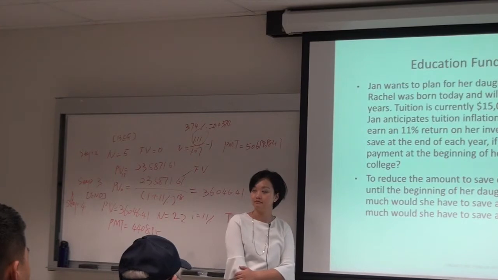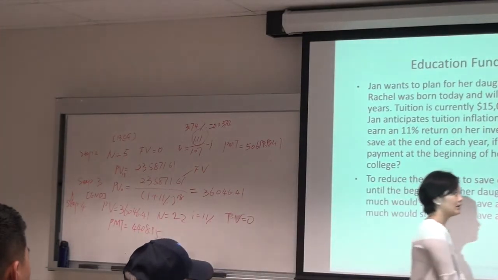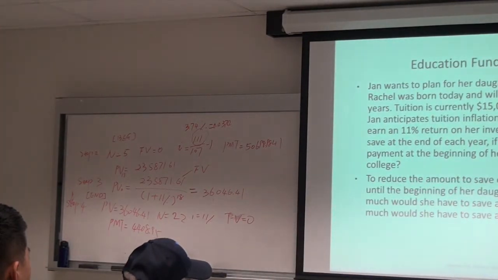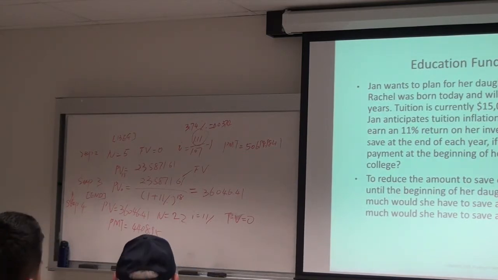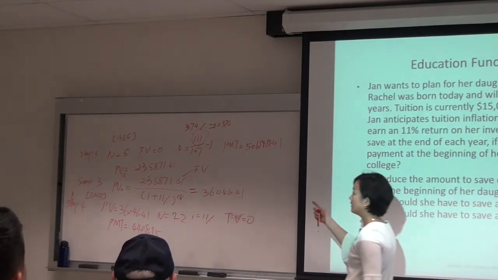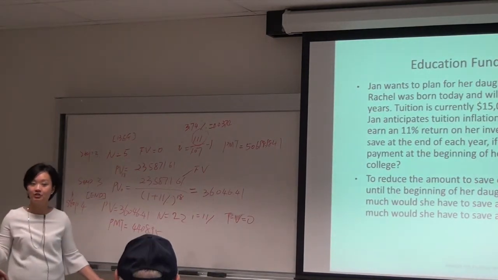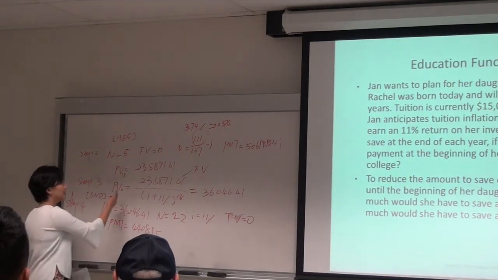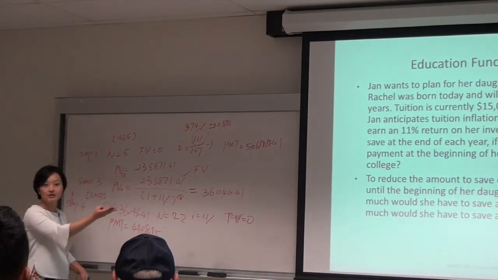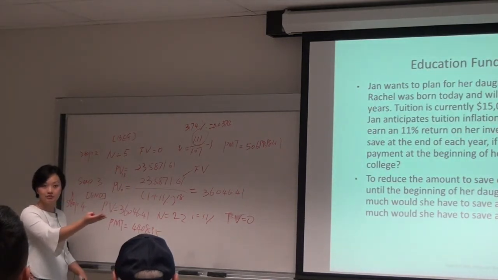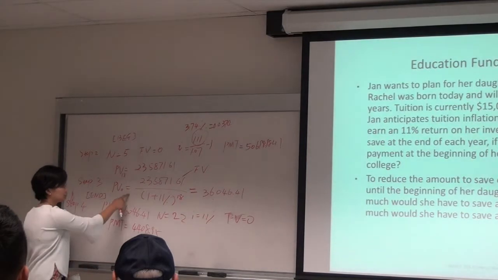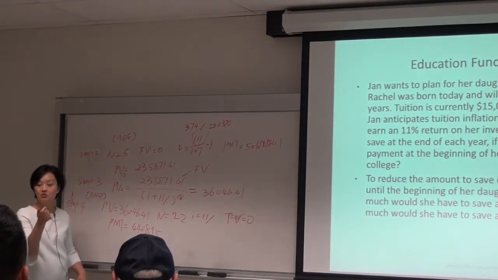Also 6 years? So let's go from step 1. Is this going to change? No, right? I didn't see anything needs to be changed. How about step 2? Is that going to be changed? It's the present value of all the 5 tuitions. Anything need to be changed? No. And then the present value of the tuitions as of today. Do we need to change? Step 3.